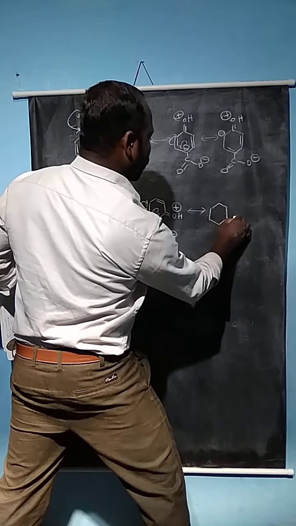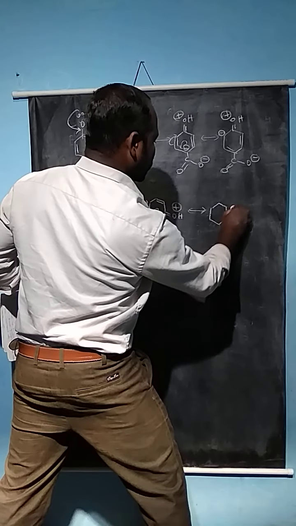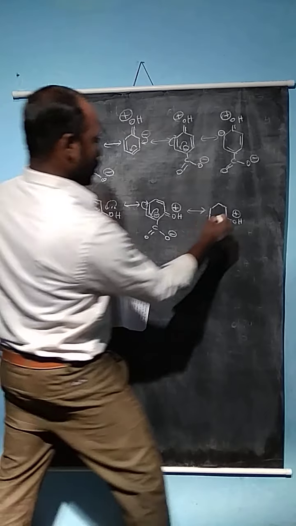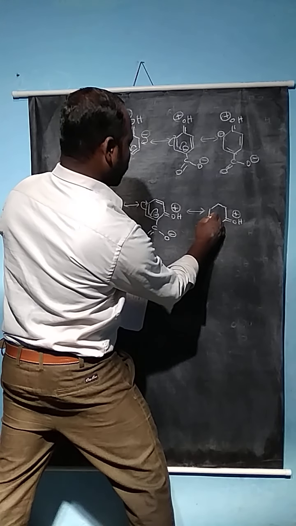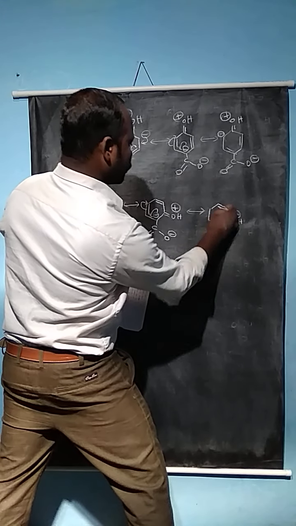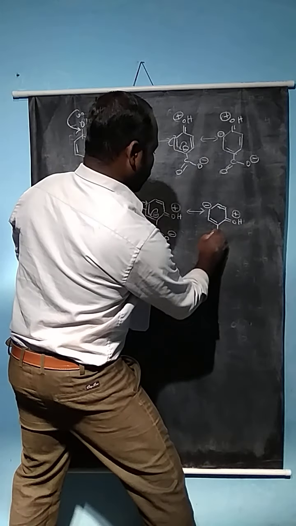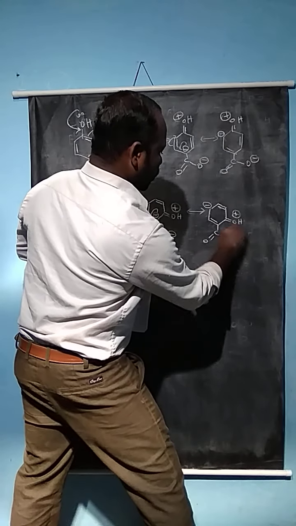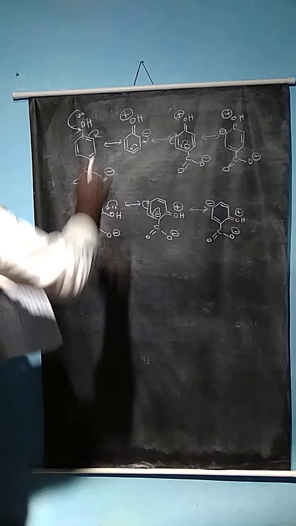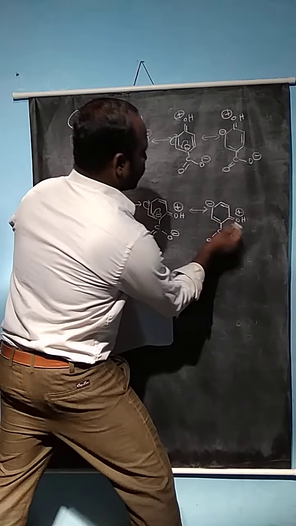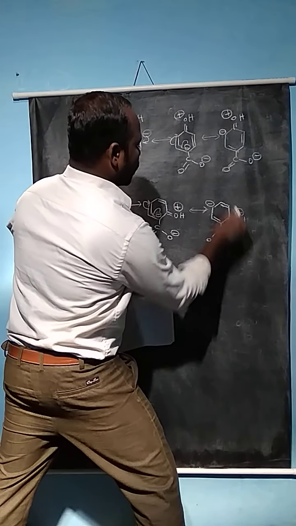So here double bond OH plus. The electron shifting takes place here also, so here is the carboxylate anion group. We can write the resonance structure in the following way. We have already studied this in the lower classes.